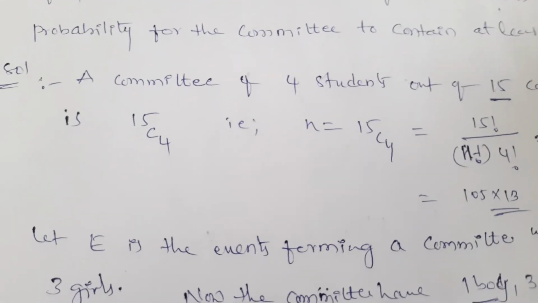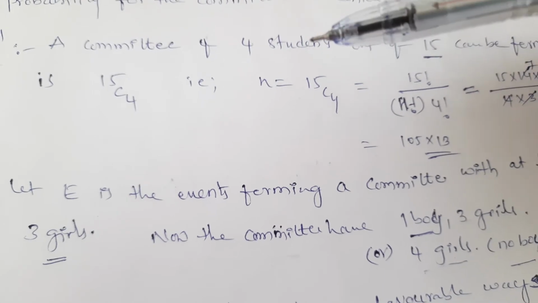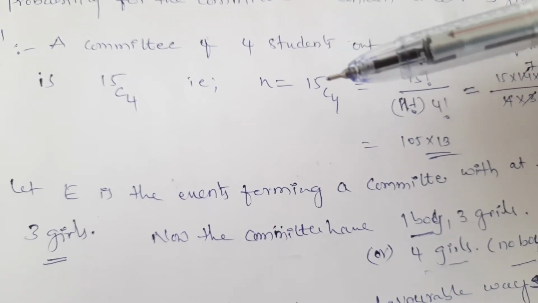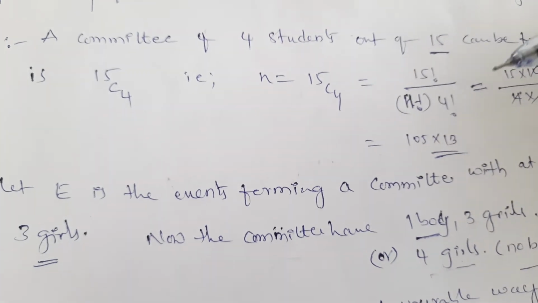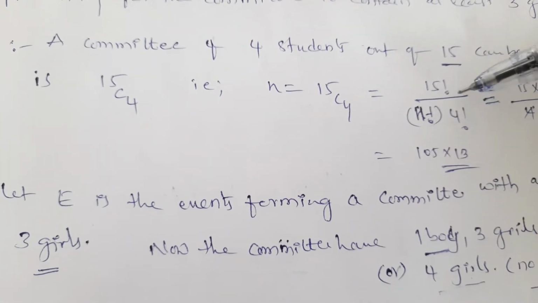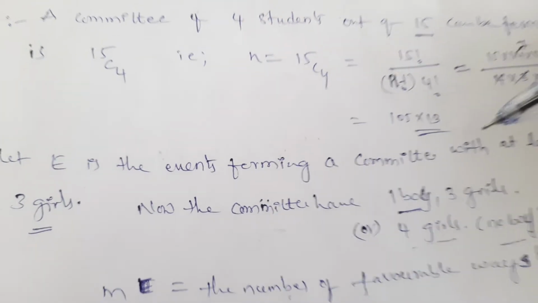Out of 15 students, we form a committee of 4, that is n is equal to 15C4. Simplify: 15 factorial by 11 factorial into 4 factorial, we get 105 into 13.